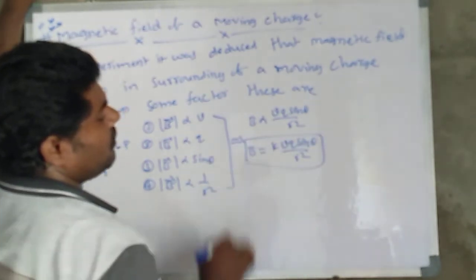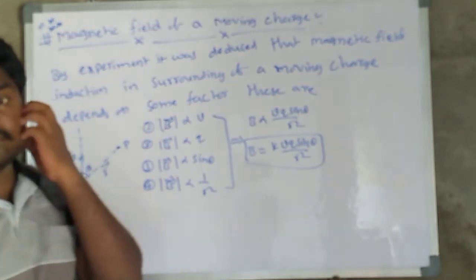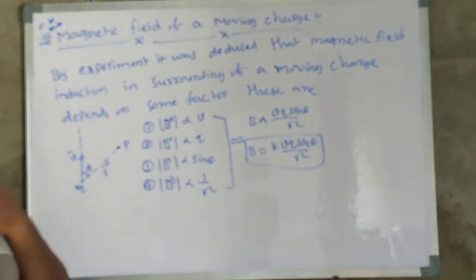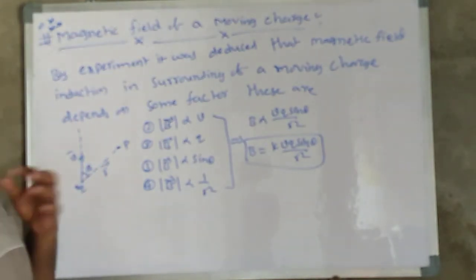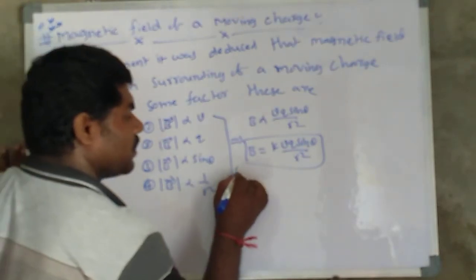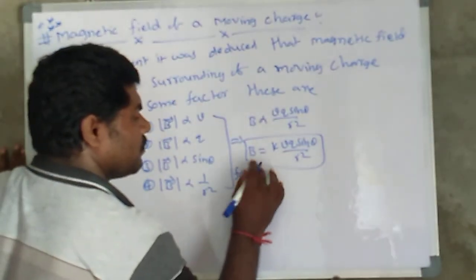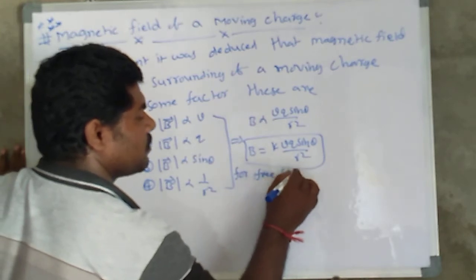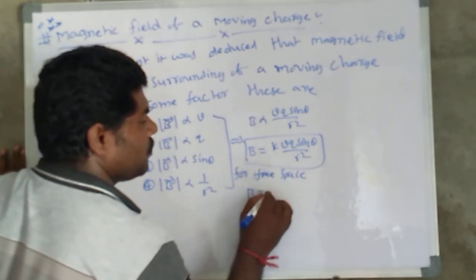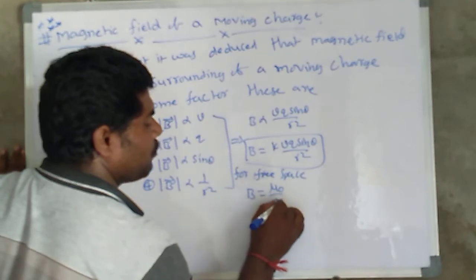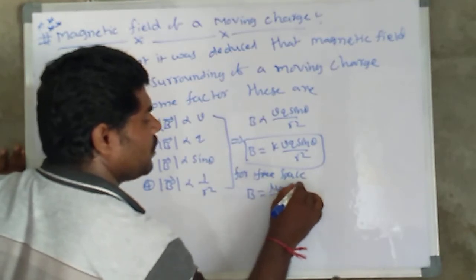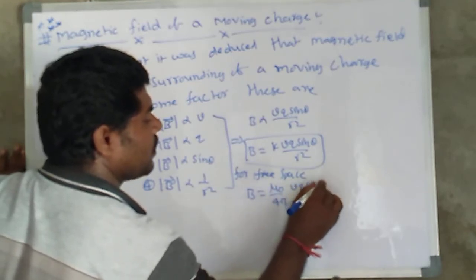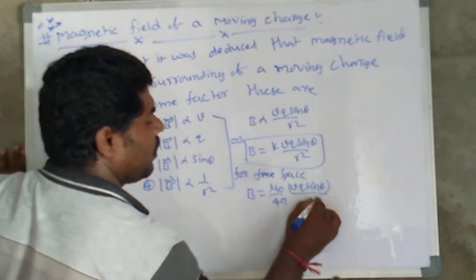For free space, the magnetic field B is equal to mu naught by 4 pi into V into Q into sin theta divided by R square.